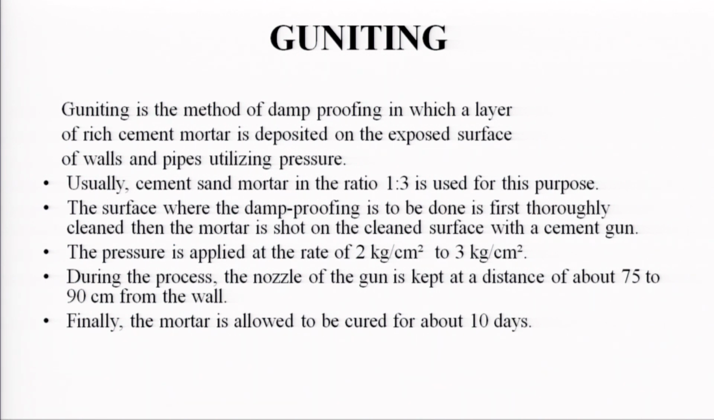Guniting is the method of damp proofing in which a layer of rich cement mortar is deposited on the exposed surface of walls and pipes utilizing pressure. Usually cement sand mortar of 1:3 is used for this purpose. The surface where damp proofing is to be done is first thoroughly cleaned, and then mortar is shot on the clean surface with the cement gun.